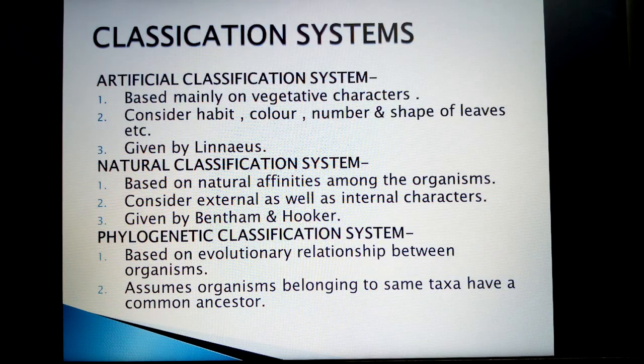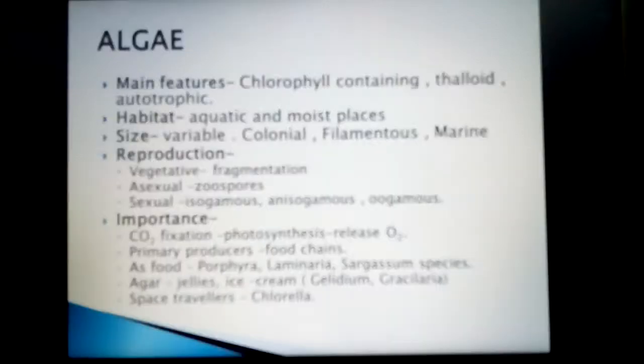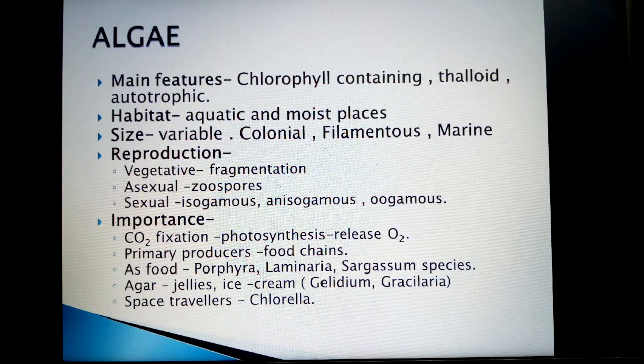Now let us see different groups of plants. In that, the first one is algae. The main features of this group are that these are chlorophyll containing, thalloid body structure, autotrophic organisms or plant group. Habitat: you will find these algae in aquatic environment and at moist places. Size may be variable.